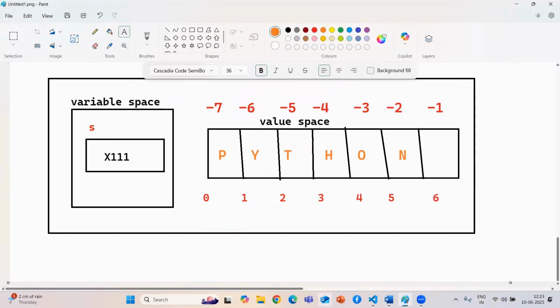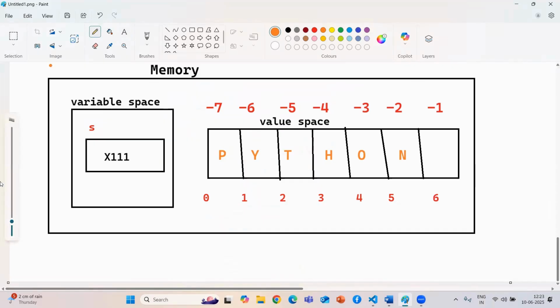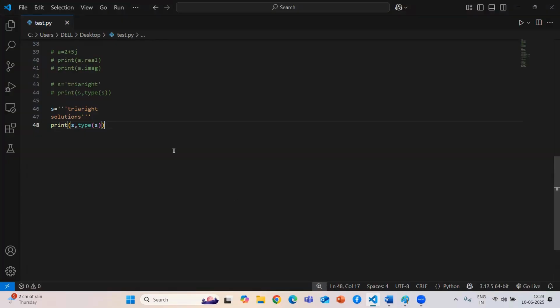So guys, just see, I want to create s equal to Python, and I'll also give a space. Whenever you are dealing with a string, the space is treated as a character also.